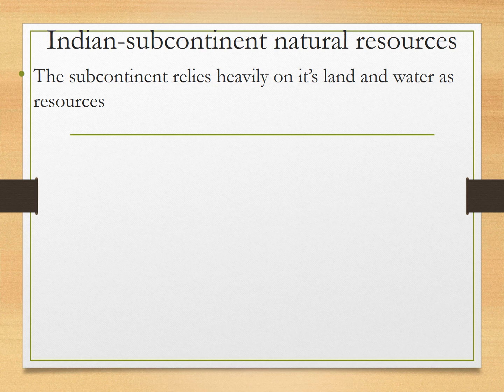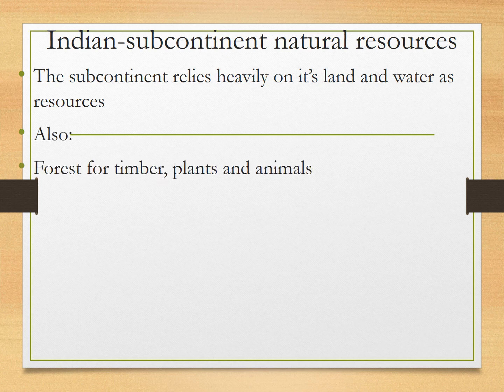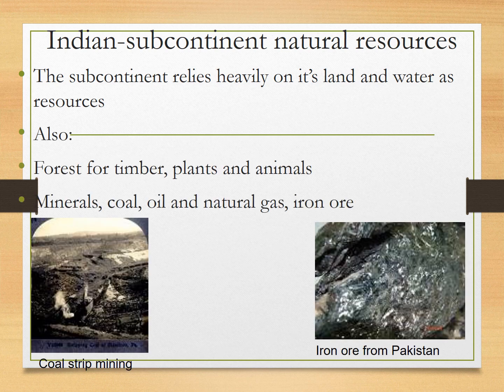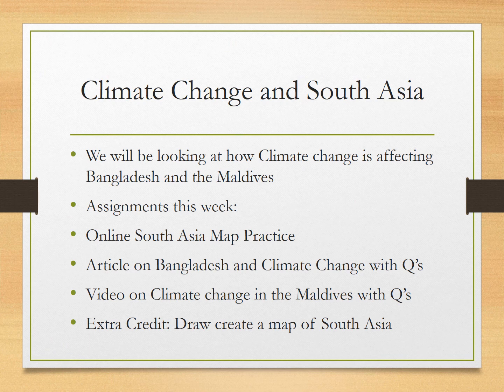So they do have quite a bit of natural resources as far as the land and the water. They have enough food to feed their giant populations. They do have some forests for timber and other things. They've got some natural minerals and resources, but importantly, they don't have a lot of oil in this region. So they're dependent on importing from other countries. So that's a little bit about South Asian geography.